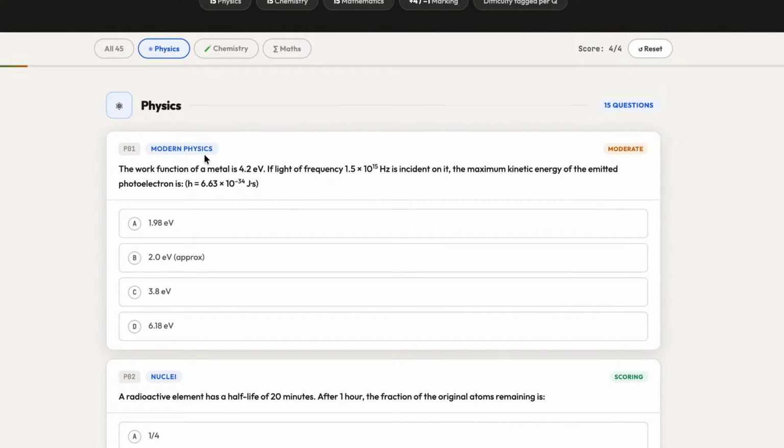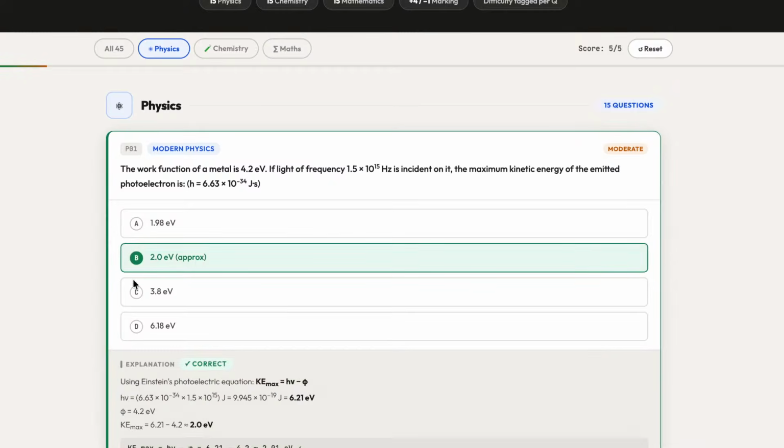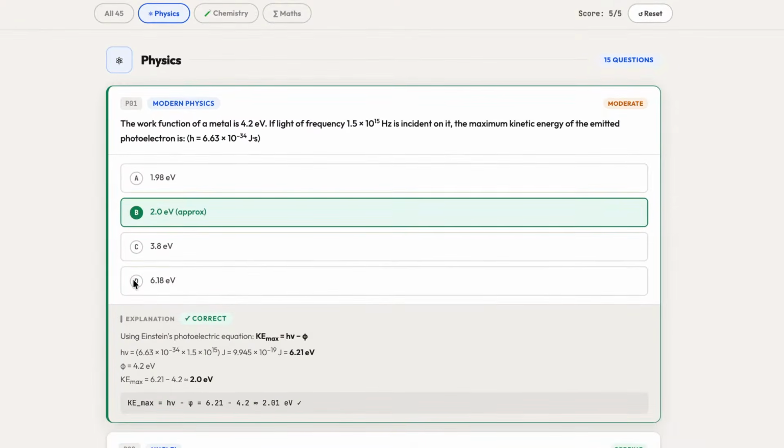Guys, what do you think? What will be the correct answer for the question highlighted on the screen? We'll start with the live soon. So B is the correct answer for the first question, modern physics. B is the correct answer, not C.